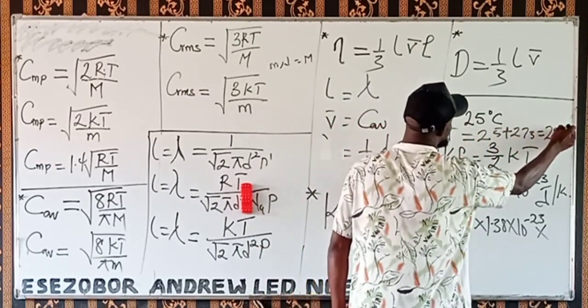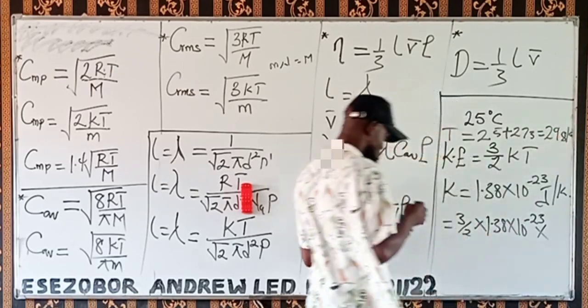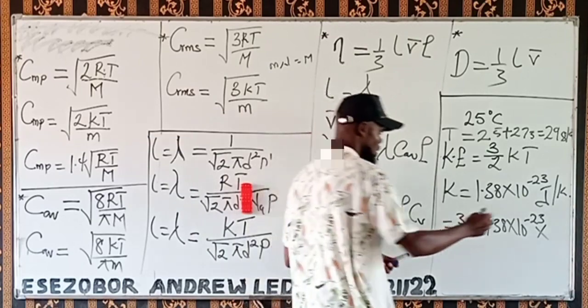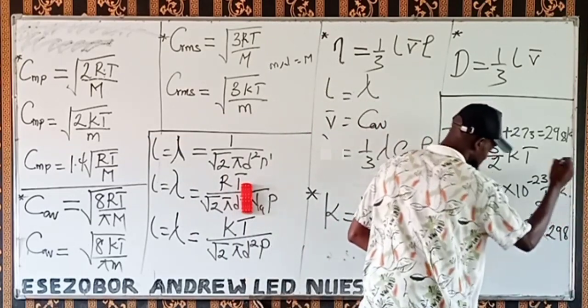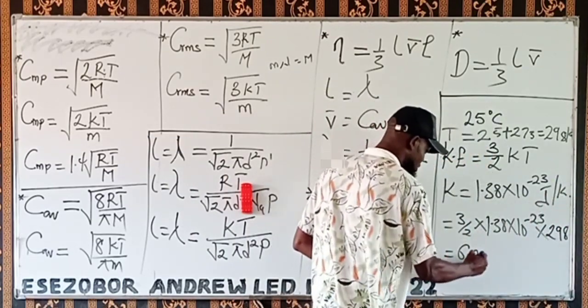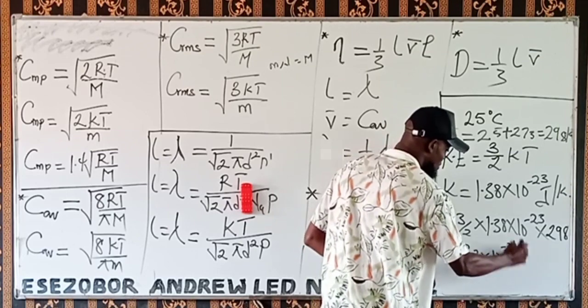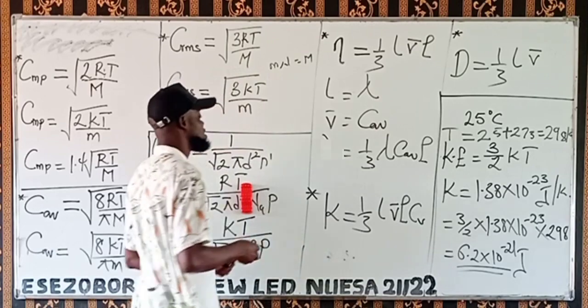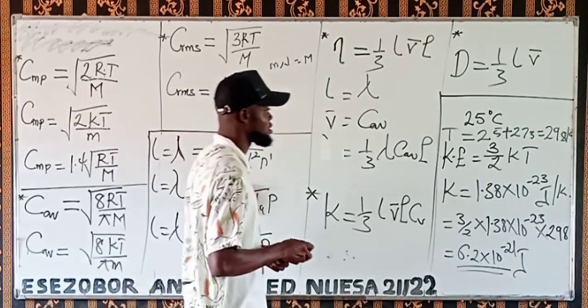That is 298 Kelvin. That's how to convert from Celsius, just add 273. We have 298, so this will give us 6.2 times 10 to the minus 21 joules. That is the average translational kinetic energy of that gaseous molecule.